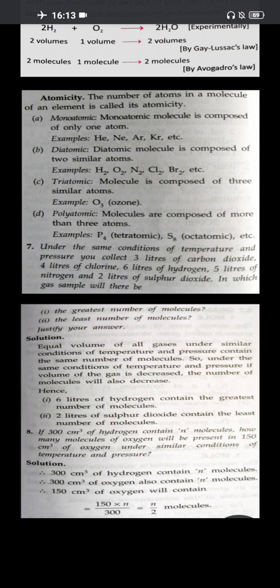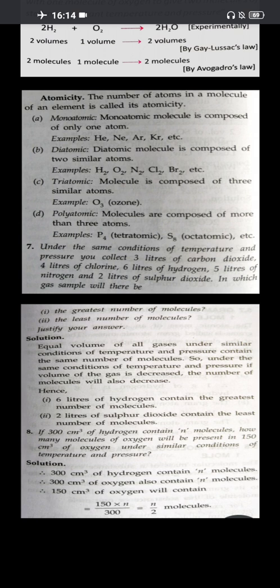Now there is another problem given here, which I would like to show to you. If 300 centimeter cube of hydrogen contains n molecules, how many molecules of oxygen will be present in 150 centimeter cube of oxygen under similar conditions of temperature and pressure? Look at the solution. 300 centimeter cube of hydrogen contains how many molecules? n molecules. It is given in the question.